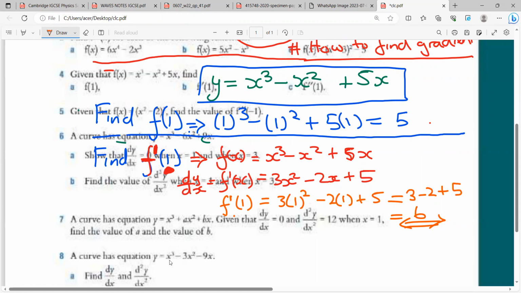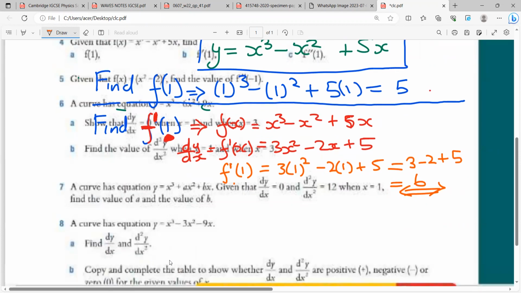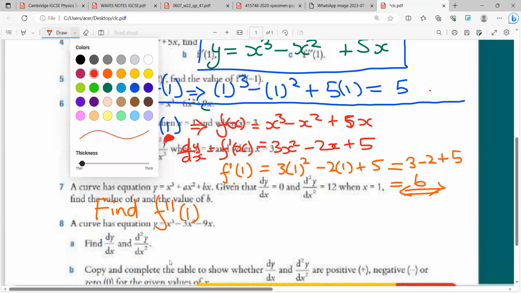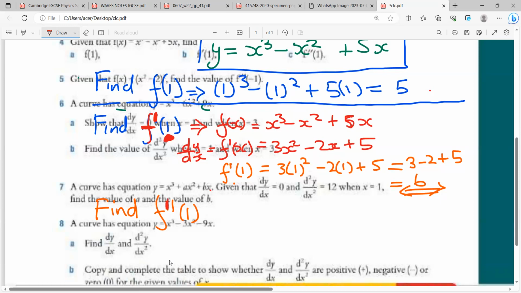Okay, now we move on to the last part, and this is the part that I'm going to expand on. I want you to find f prime prime of 1. Whenever you have these two primes, it's not a 1, it's just a line. It means you're differentiating twice.